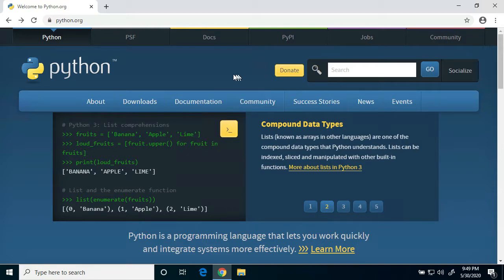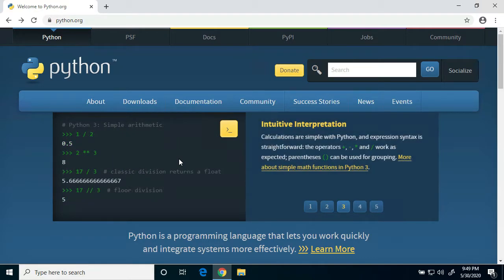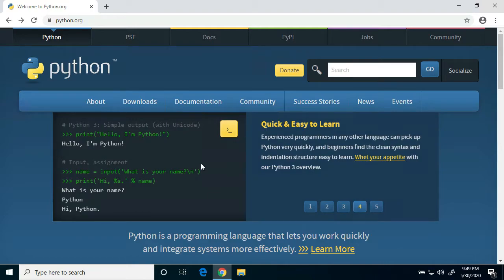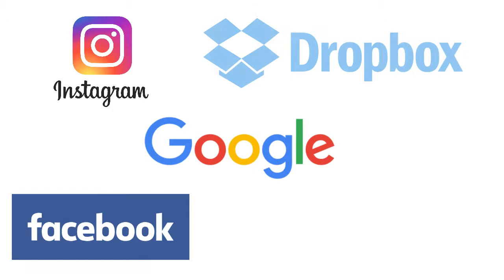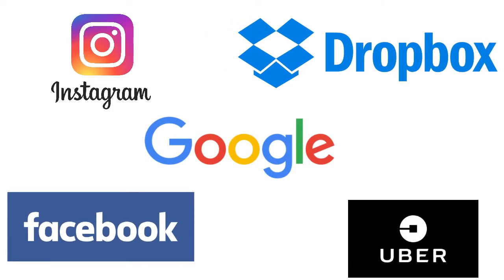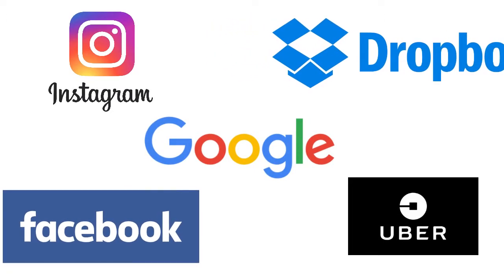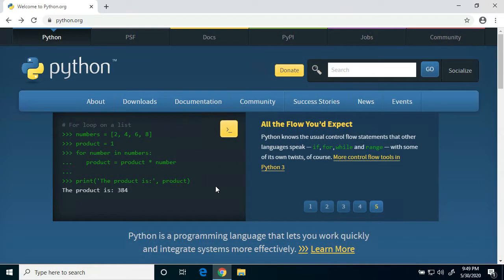So, exactly what is Python? Python is a fun, easy to learn, general purpose programming language used extensively in computer science, data science, and other major STEM fields. In fact, many companies such as Google, Instagram, Facebook, Dropbox, and Uber all use Python to power the code that works underneath their websites and apps. Cool, isn't it? So, are you ready to learn Python?